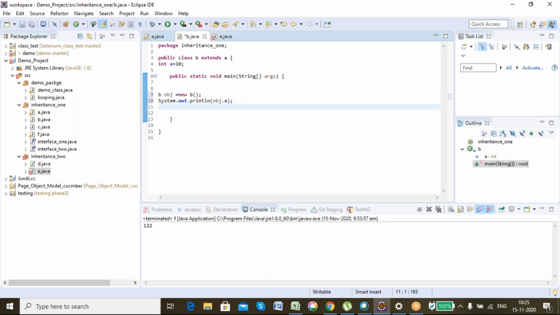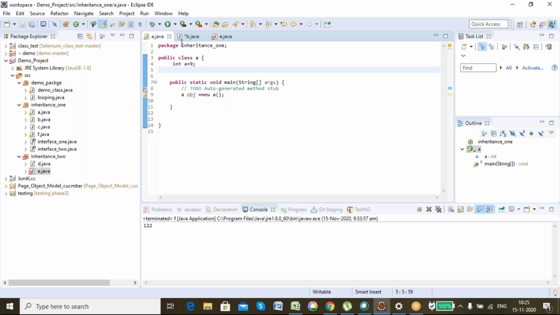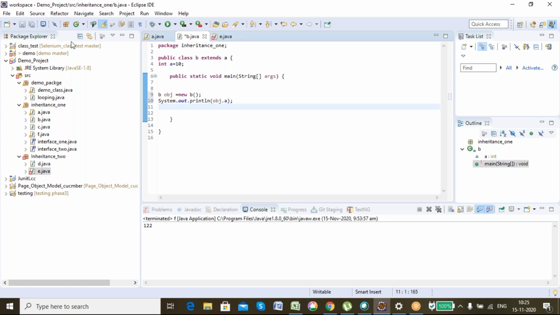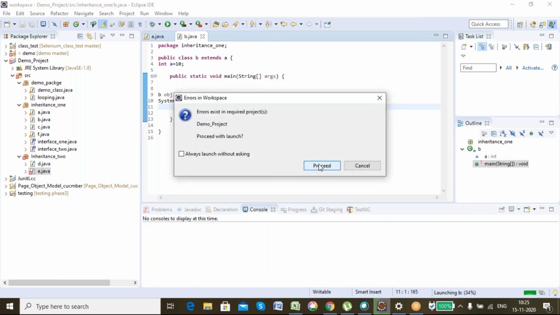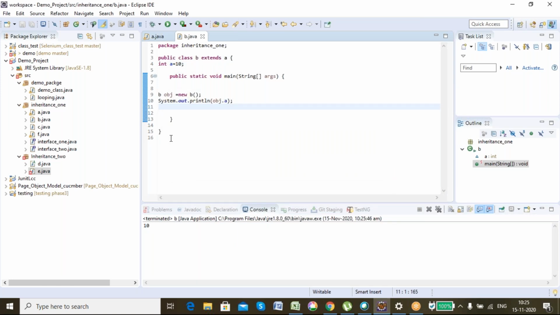So now tell me guys, what will be the output? Here in A I have 9, and B has inherited A and it has 10, the value of A. So what will be the output? 10.